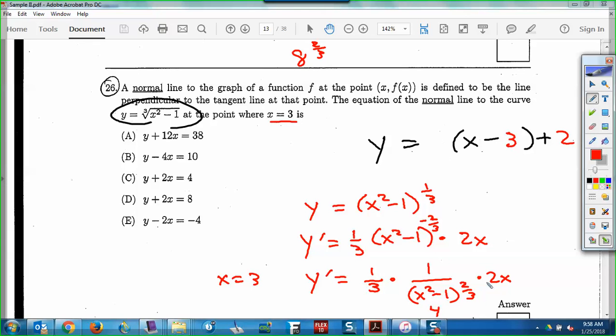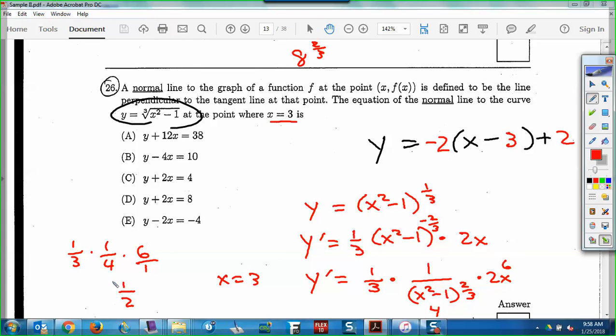So this is 1/4. And then we put a 3 in here: 2 times 3 is 6. So this would be 1/3 times 1/4 times 6. That's 6/12, which is 1/2. So do I put 1/2 up here? No, I put negative 2.